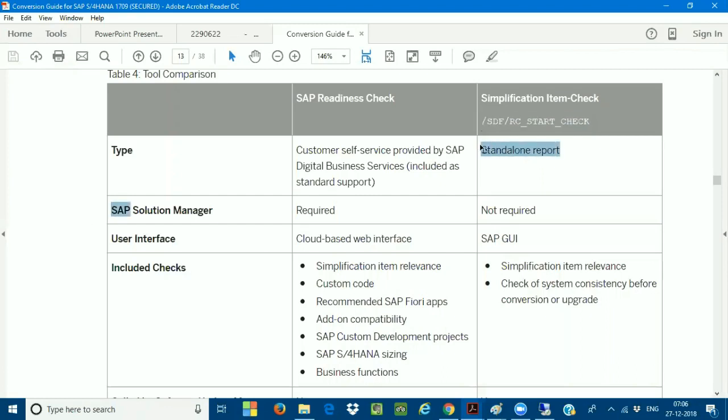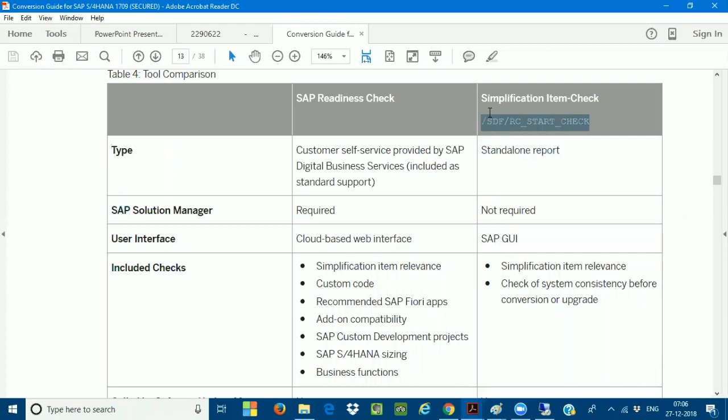Normally we call it the simplification item check. From 1709 onward, this has come. Earlier, in 1610, there were different reports. Now they have consolidated all the reports into one report. That is the reason we call it a standalone report.